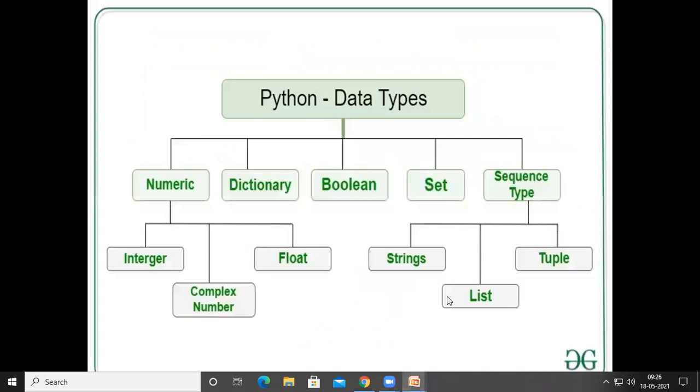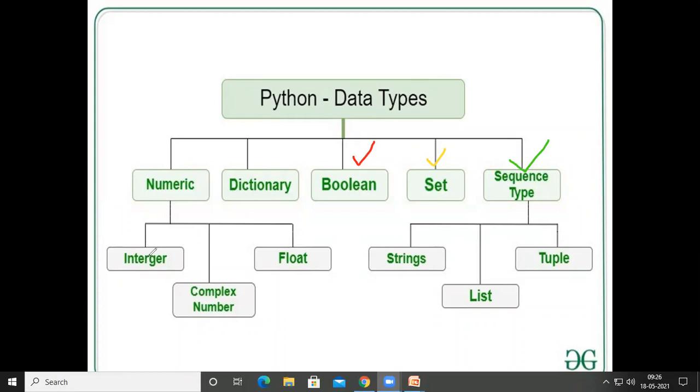So let us start the things and then we can discuss about them later. Here in the Python programming language, the data types are categorized into 5 groups. The name of the first group is numeric data types, the second one is dictionary data types, the third one is Boolean data types, the fourth one is set data type, and the fifth one is sequence data type. Along with this, these things are divided further; numeric is divided again into 3 types.